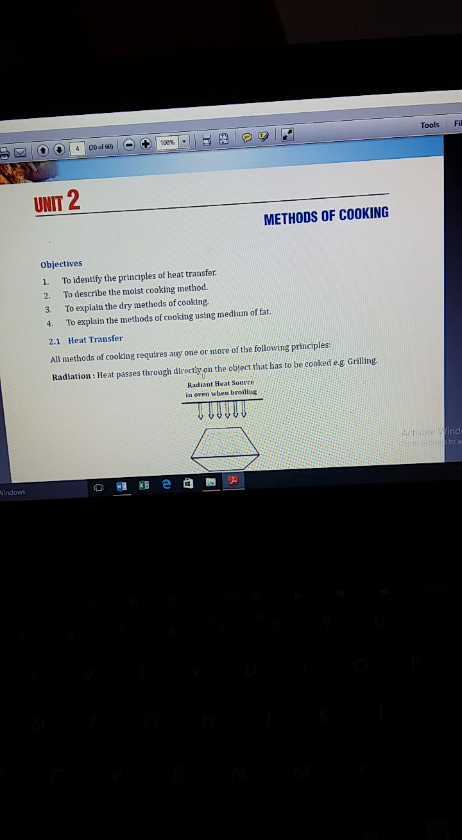gases through directly on the object that has to be cooked, for example, grilling. Second is conduction. This is the process of using metals like pans and utensils for transferring the heat to the object. For example, using stainless steel vessels.